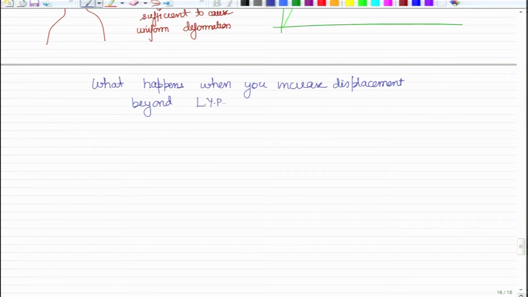And keep in mind that our strain rate is constant. Okay. So, what happens is that you do see something like this. Now, let me draw again, and this time I will exaggerate this picture to show the band.